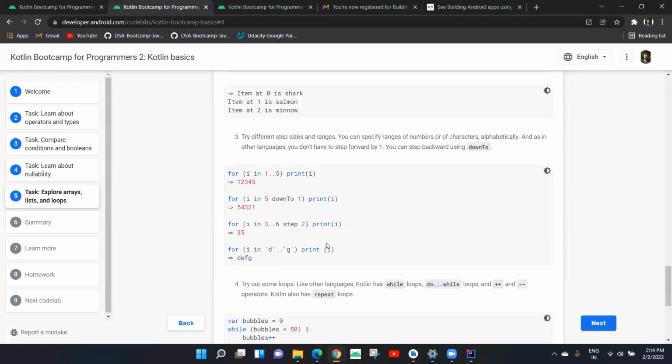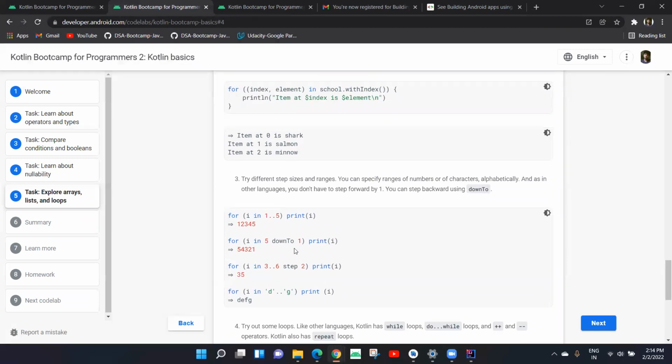I don't find keywords like downTo or step in Python that we learned during our Python sessions. These keywords are just introduced in Kotlin so that it is easier to understand. In any other language, we first define a variable named I, then we write the condition from where to where the loop will run, and then we write the increment value, how much we want to increment that value for the loop to work. These are basic keywords designed to make programming easy.